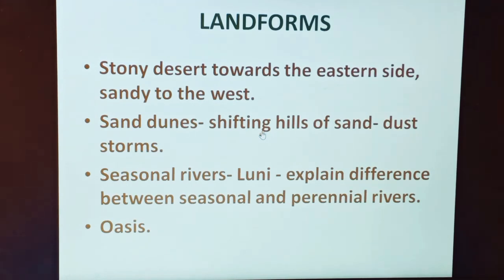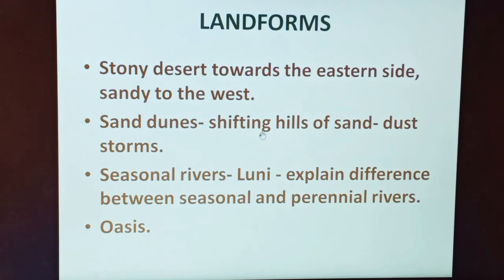So students, now let's talk about the landforms. The eastern part of the Western Desert is rocky, while the western part is under loose sand. The low hills of sand are called sand dunes, which can be moved by strong winds. Dust storms are quite common in such areas.